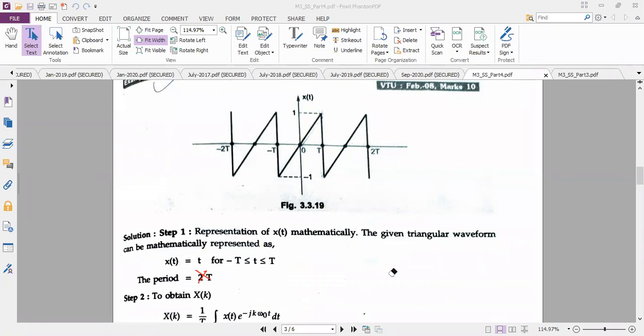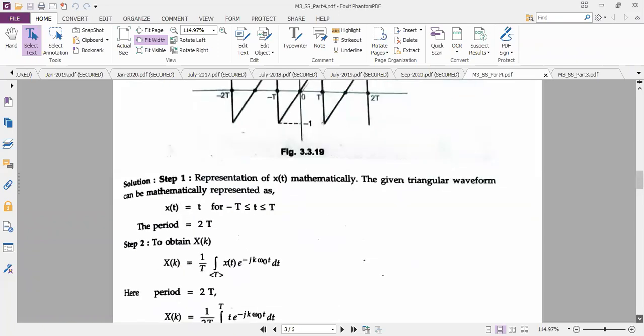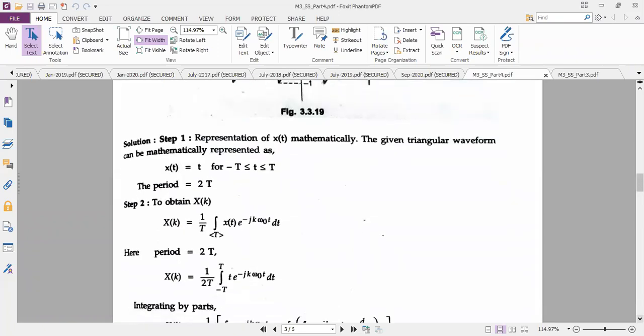So our aim is to find the Fourier series. We want to use the formula x of k is equal to 1 by T, integral of x of t e to the power minus j k omega naught t dt.